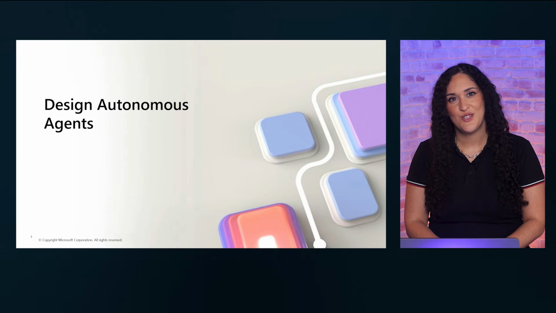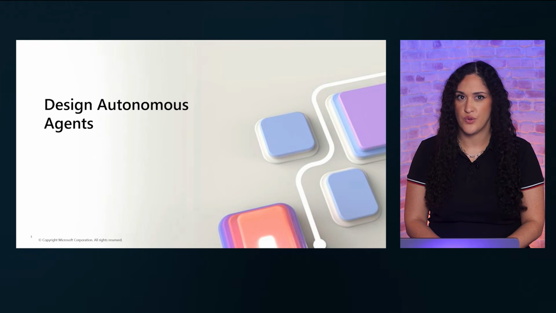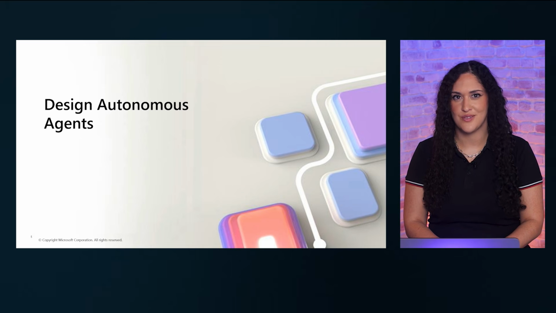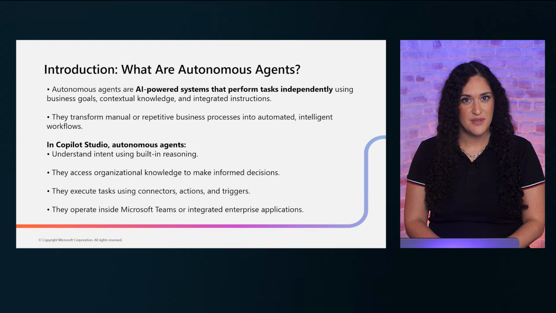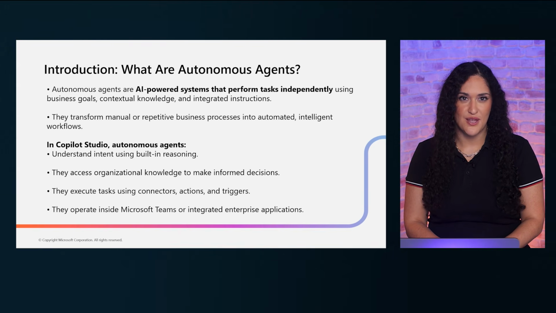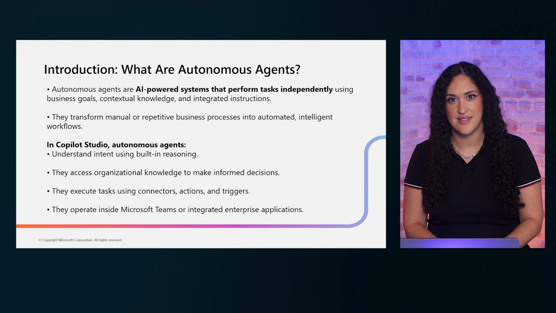Now we are stepping into autonomous agents. If task agents are the workers who follow instructions, autonomous agents are the ones who can figure things out on their own. Autonomous agents are AI-powered systems that perform tasks independently. They assess situations and act without step-by-step guidance.